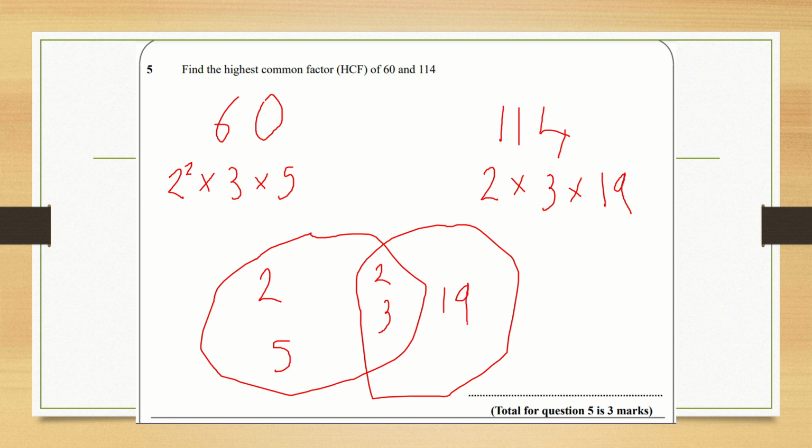19. And then to find the highest common factor, we simply multiply whatever combination of numbers we find in the middle of the diagram. So it's just going to be 2 times 3, which obviously equals 6. So your final answer is going to be 6.